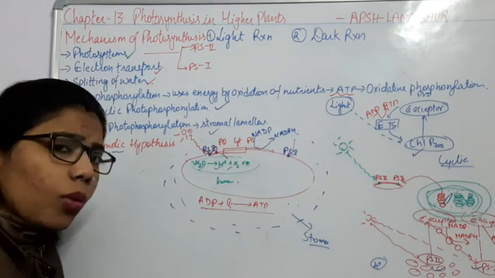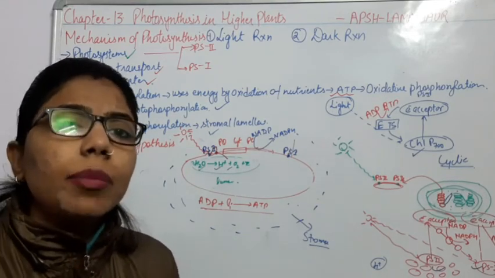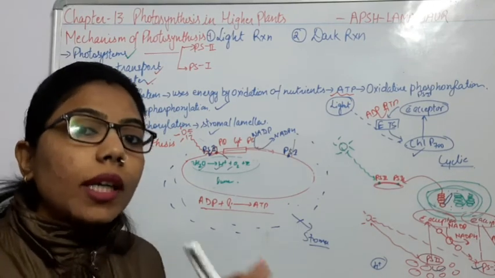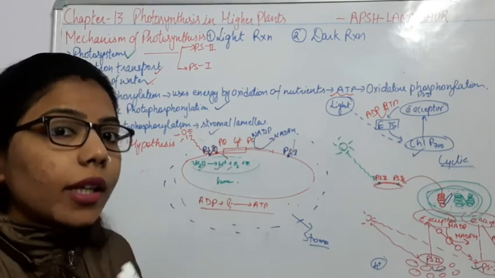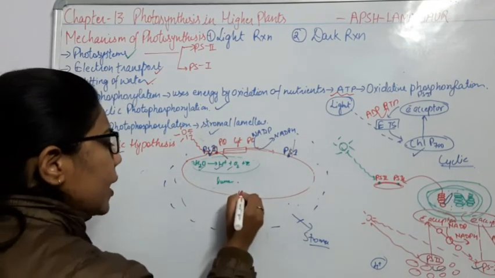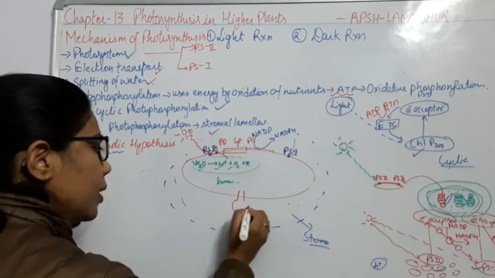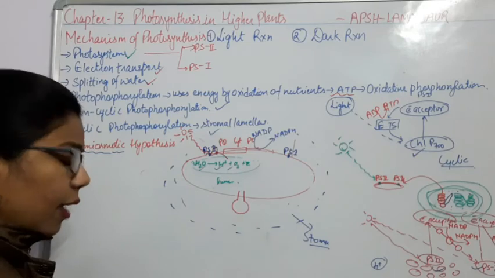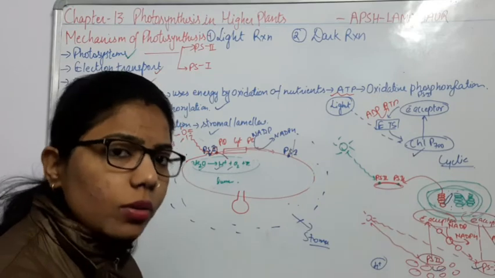Now, one more important thing which we have to discuss here in this chemiosmotic hypothesis is the ATP synthetase enzyme. What does the ATP synthetase enzyme relate to? It is helpful for forming ATP, and we know that when there is a splitting of water molecules, what is going to happen? There will be a release of ATP. So this ATP synthetase will form some type of structure. What will we call it? This ATP synthetase has two structures, that is CF0 as well as CF1.